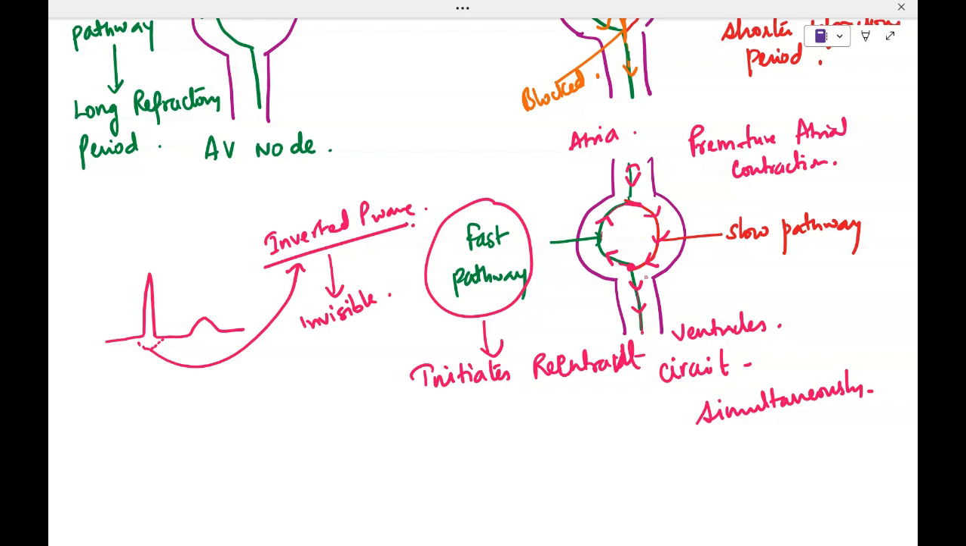In typical AVNRT, the anterograde transmission is through the slow pathway, which has a shorter refractory period, and the retrograde transmission is through the fast pathway, which has a longer refractory period. And the P wave is inverted and it is buried under the QRS complex.